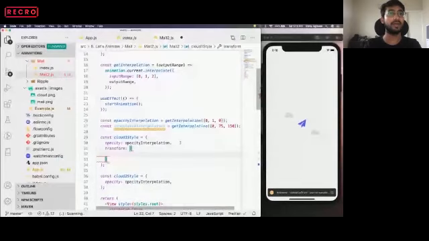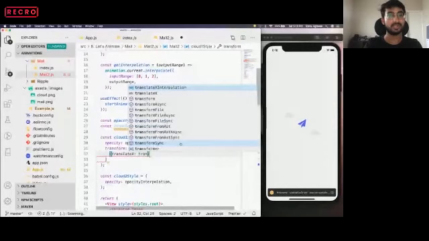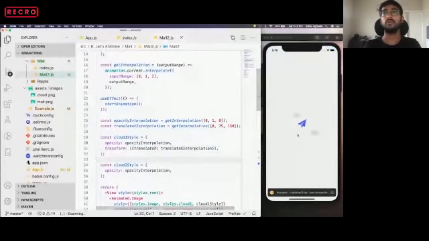Transform is an array, it takes an array and it has translate X with translate X interpolation. Okay. Now the top cloud starts moving. So it is not moving a lot. We also want to move it a bit more. So let's say it is 180 and this is 90.